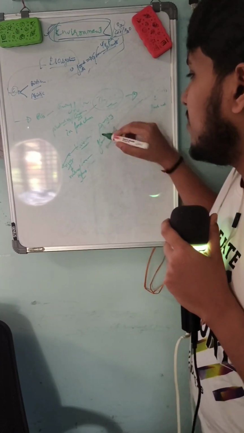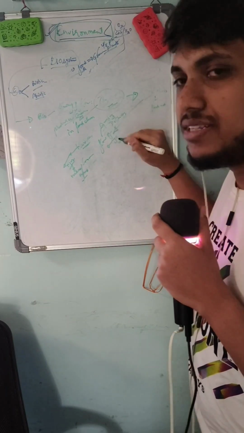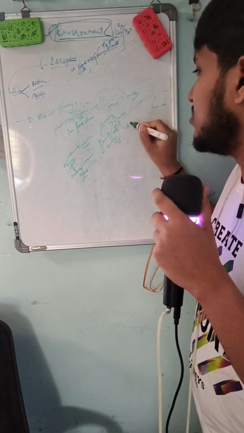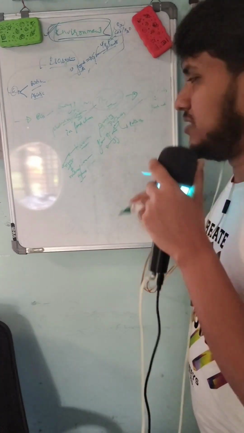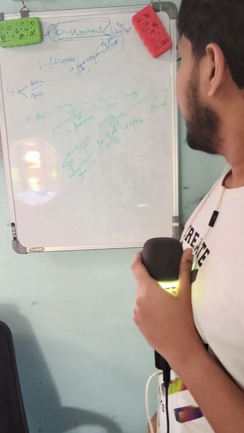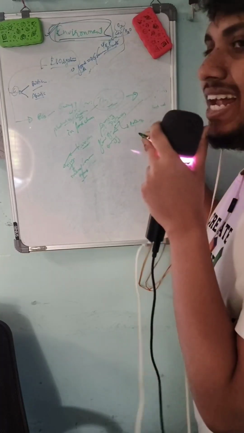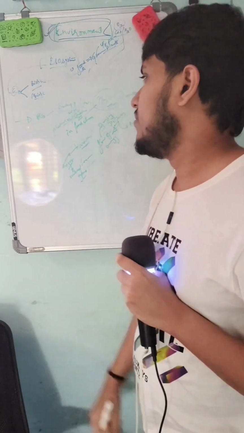And then we have detritivores food chain. Starts with detritivores feeding on dead animals. And then we have food web. Food web is the interconnection between the different food chains.